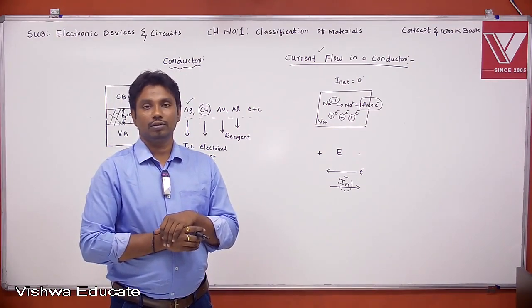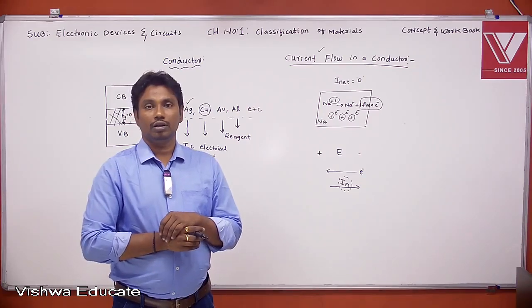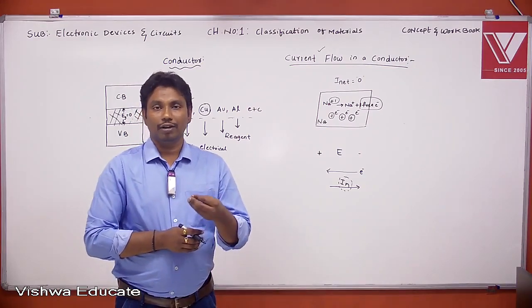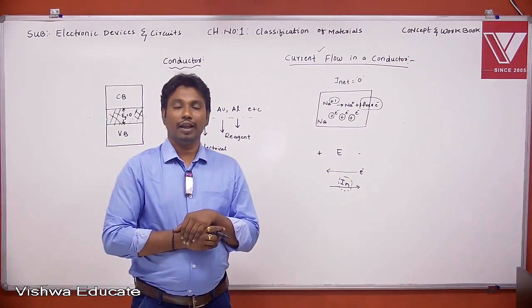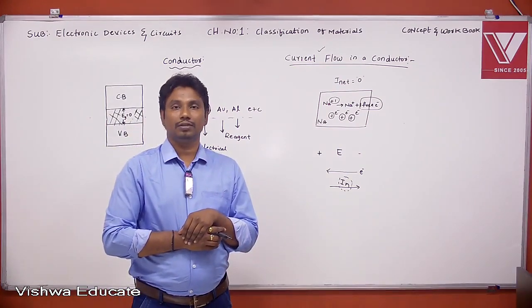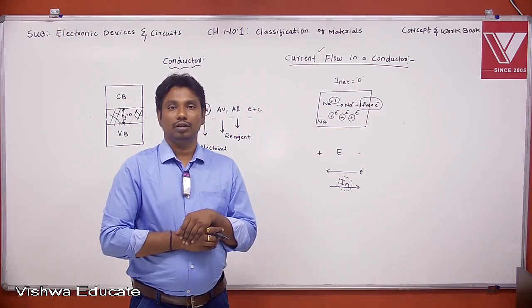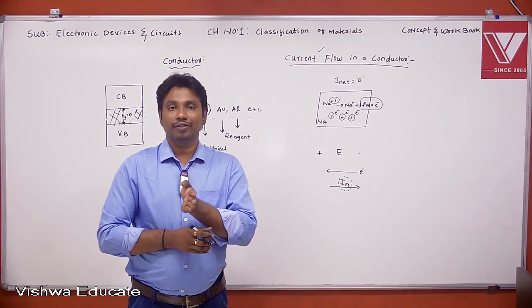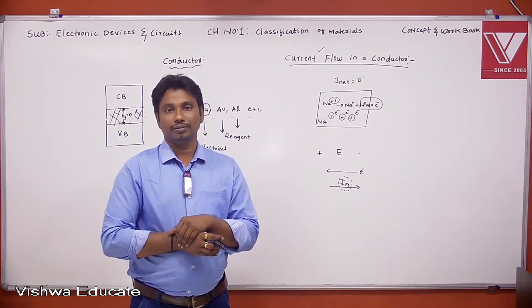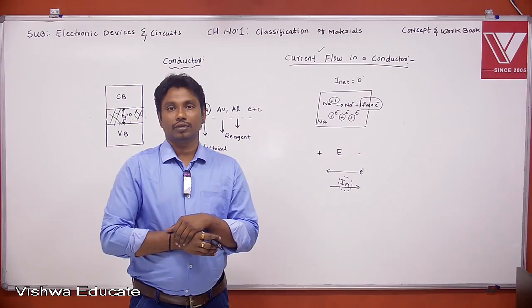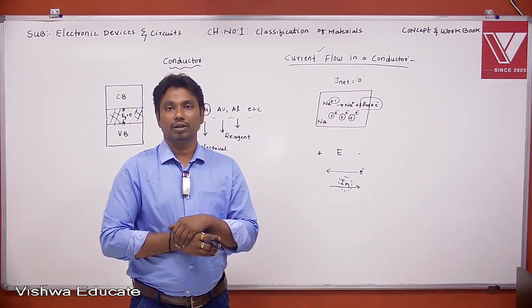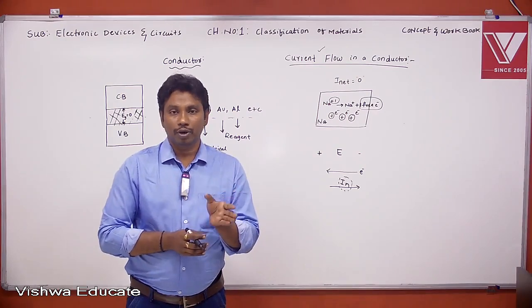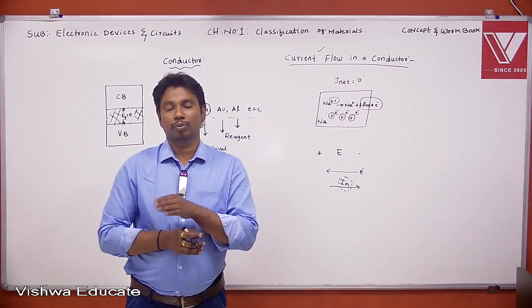Next point. When an external electric field is applied, electrons move from low potential to high potential and produce a current from high potential to low potential.